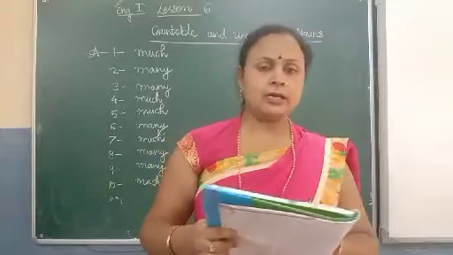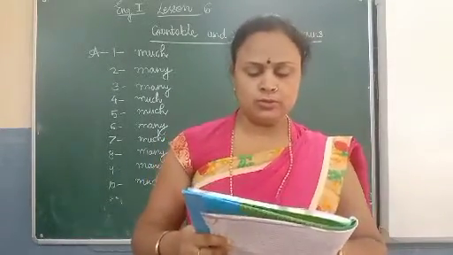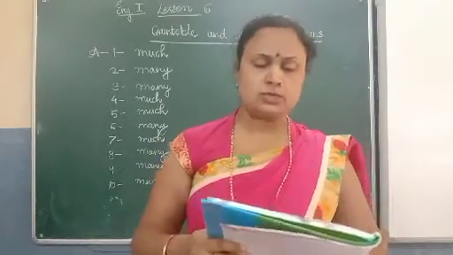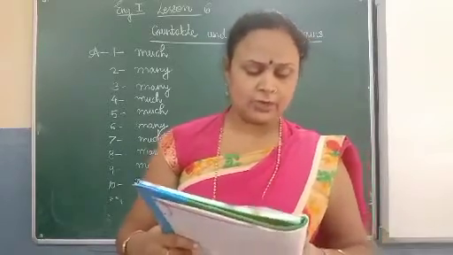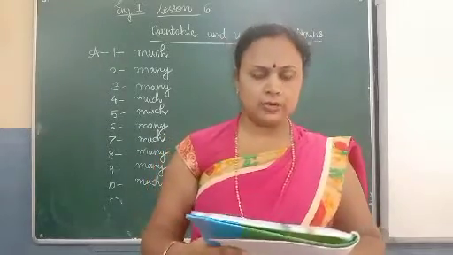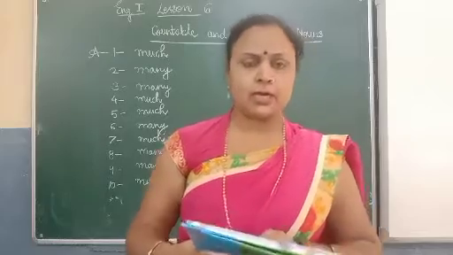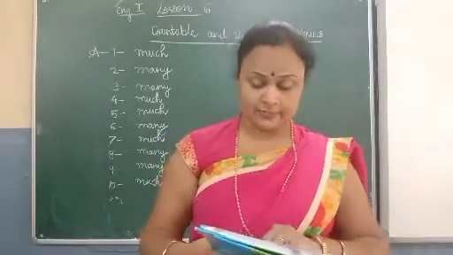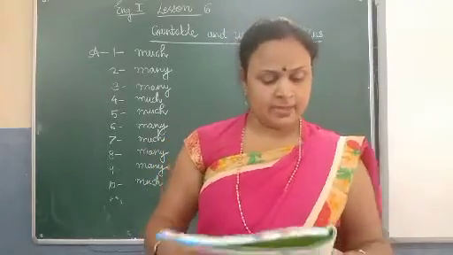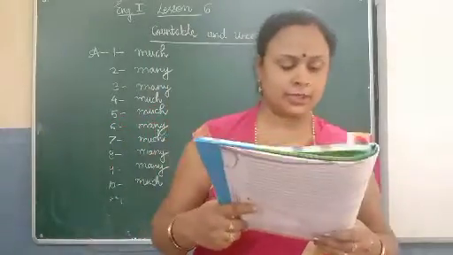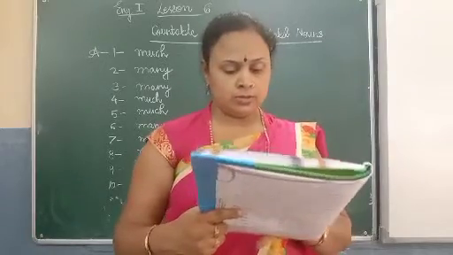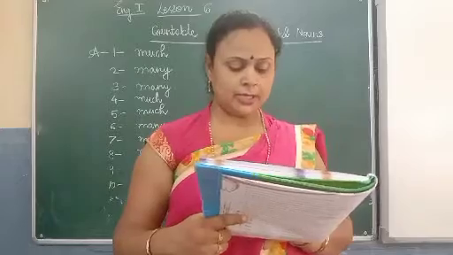Chicken is uncountable, so write here U. Tomato is countable, write here C. Orange is countable, so write here C. Leg piece is countable, so write here C. Burgers are countable, so write here C. Juice is uncountable, so write here U. Breads are countable, so write here C. This one also, sandwich is countable, so write here C. Capsicum you can count, so write here C. Milk is uncountable, so write here U. Potato is countable, so write here C.